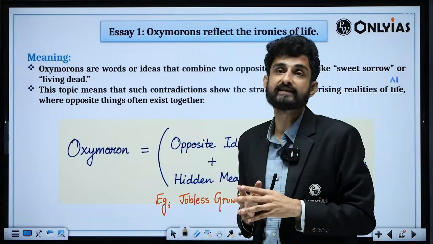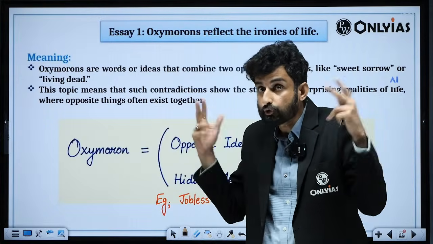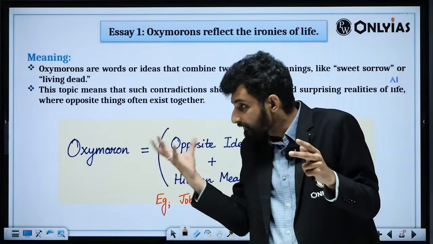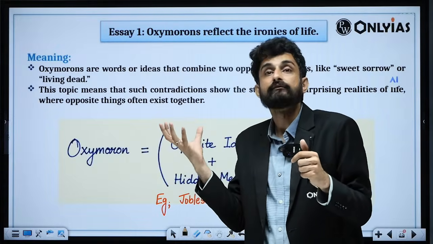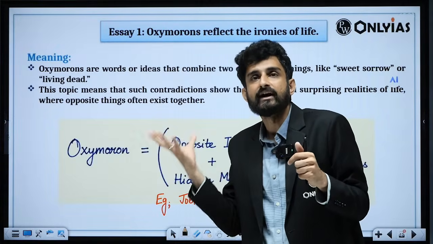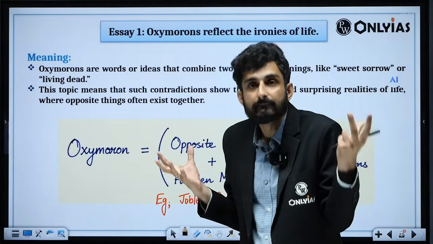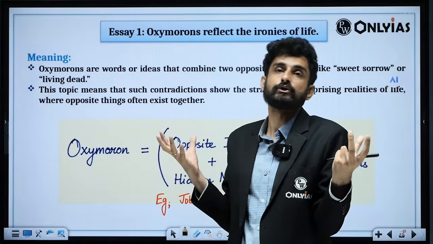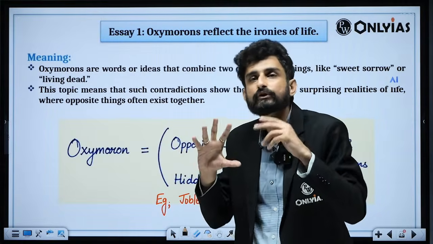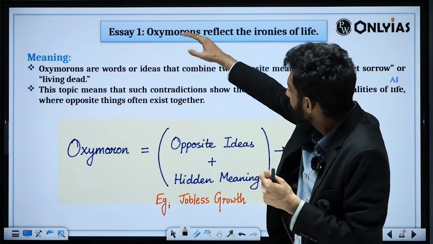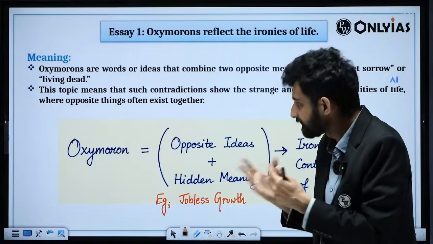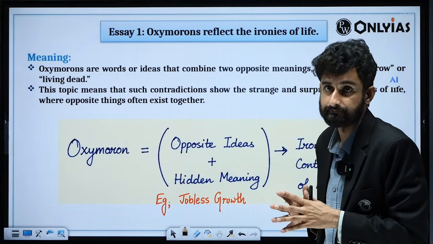The social scientists say that India lives in two centuries at the same time. On one hand, we have highly urbanized, advanced, modern societies. On the other hand, we still have people living the pattern of life of the 19th and 20th century. So these are oxymorons. The term oxymoron says this, and we will be exploring many oxymorons this time.